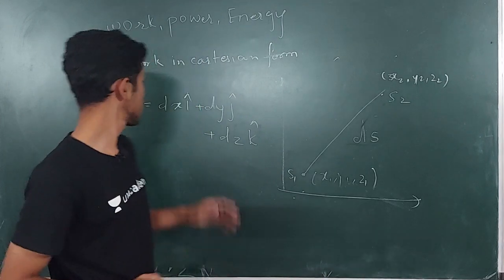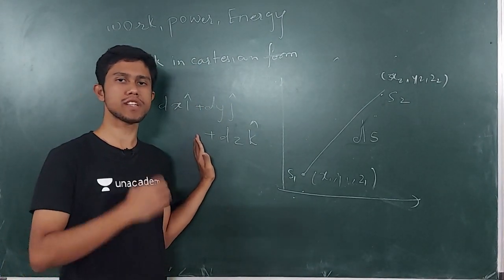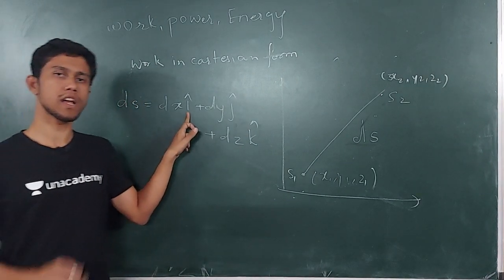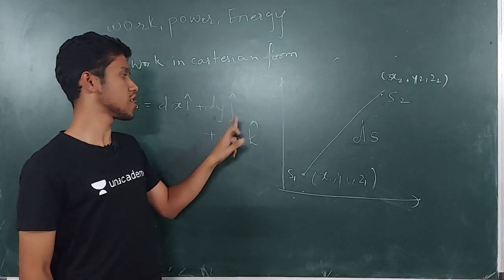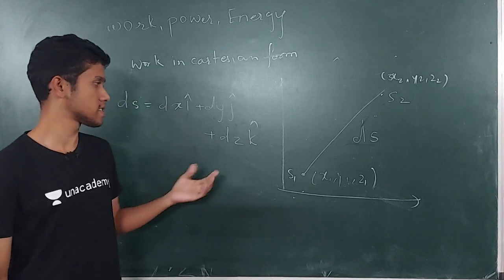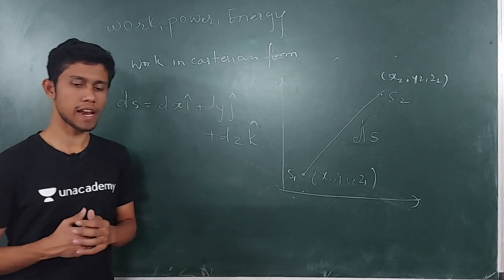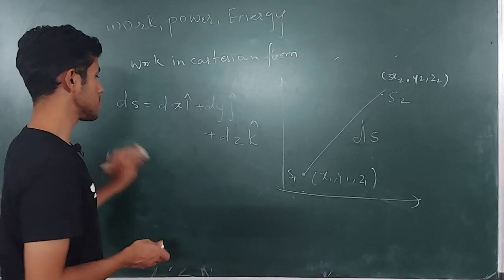So if I write it, ds equals dx i cap. It is the change in displacement along the x-axis, so I have written i cap. dy is the change along the y-axis, so I have written j cap, and dz is the change in displacement along the z-axis, so I have written k cap. In this way I have written ds, and I know the force. So now I am going to write the work done. So what will be the work done?